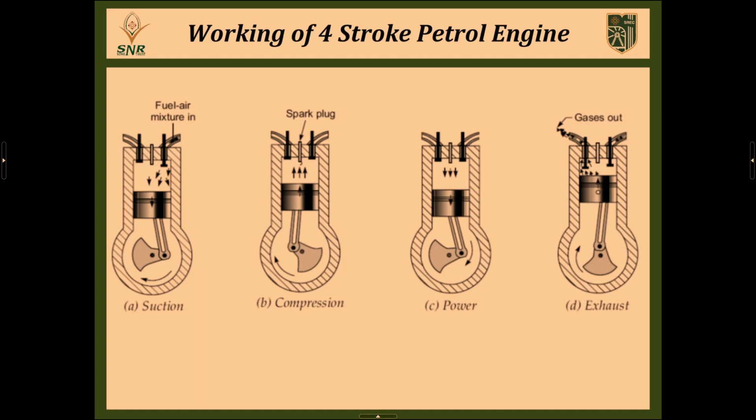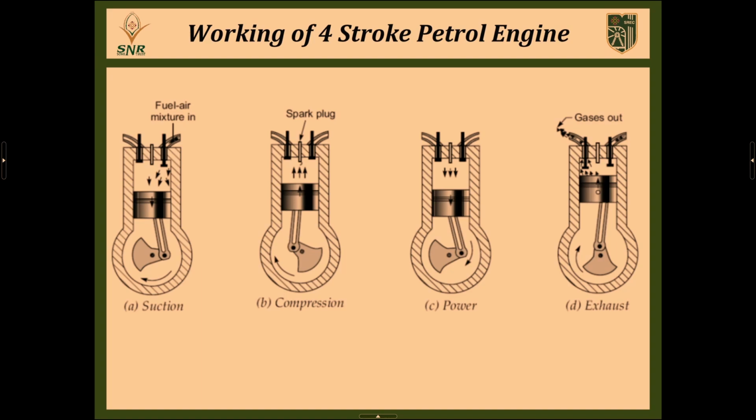Once the crankshaft starts to rotate at very high speed, since it is directly connected to the wheel via a gearing mechanism, the power is received by the wheel, and the wheel also starts to move at very high speed. Then only the automobile will start to move from low speed to high speed. That happens during the power stroke.